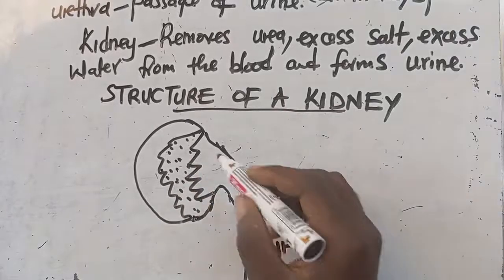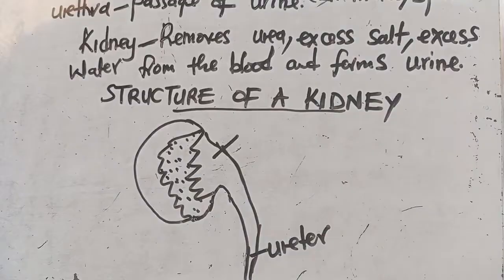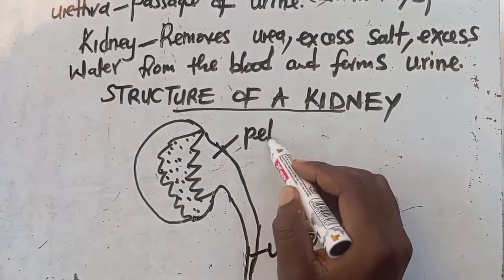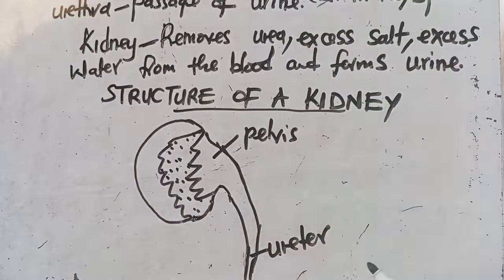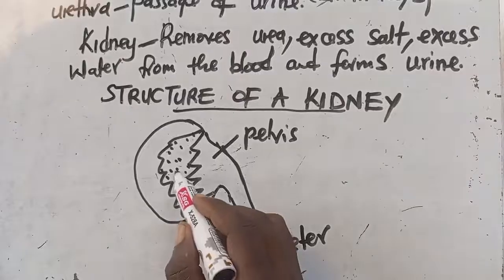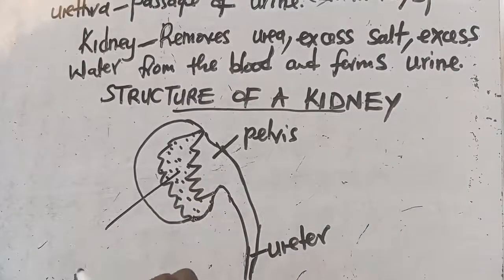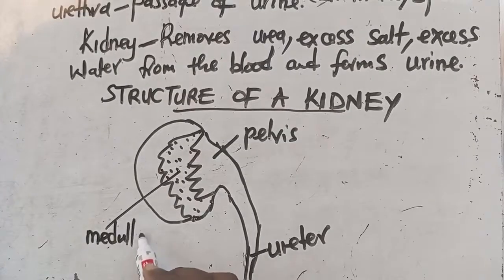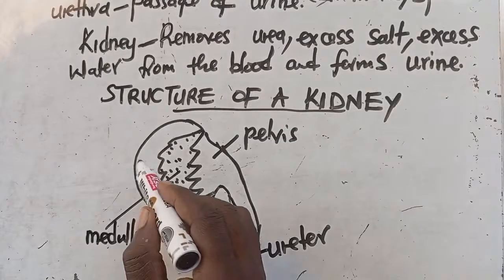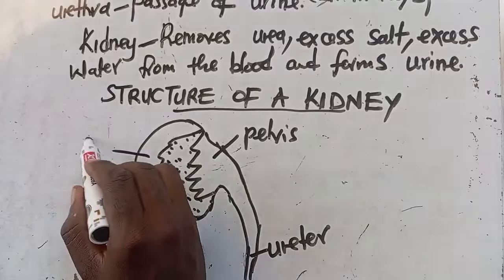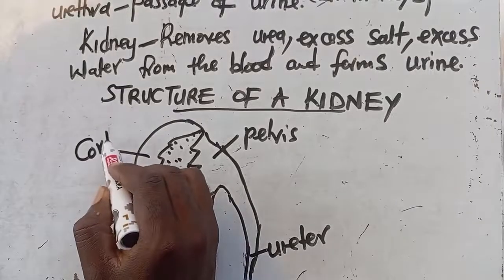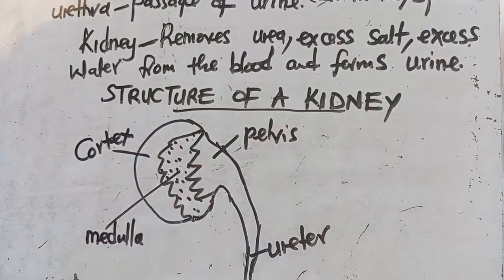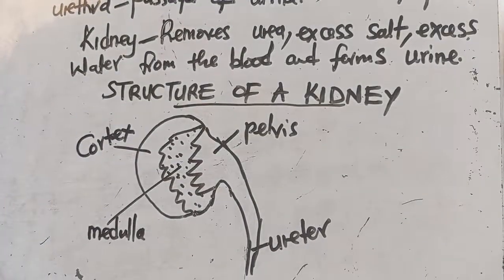This part that is here is called the pelvis. Then we've got this middle part, that is called the medulla. Then we also have this outer part, this is called the cortex. So this is just a simple structure of a kidney.